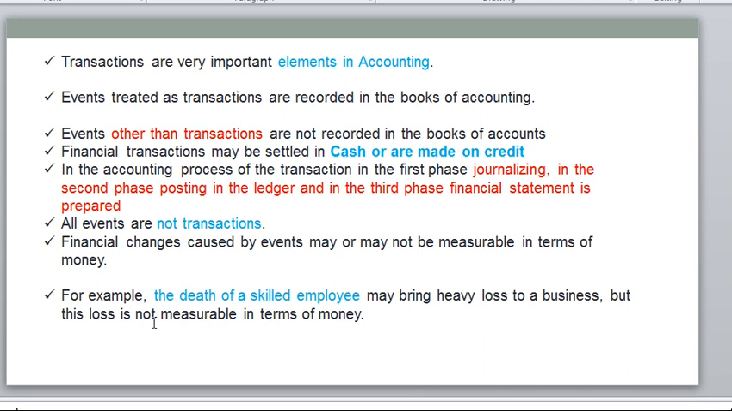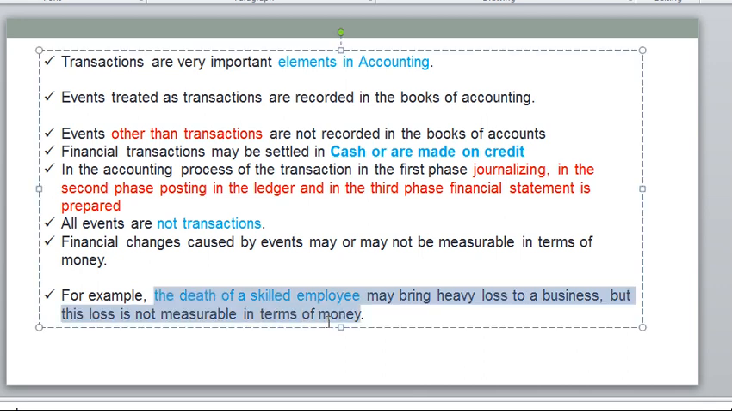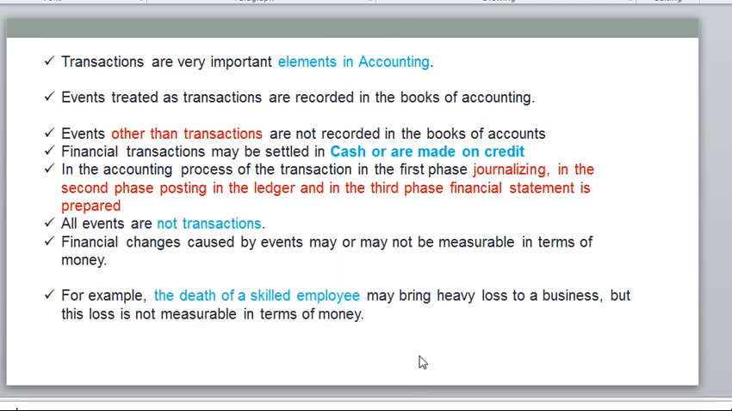And one example: the death of a skilled employee may bring heavy loss to the business, but this loss is not measurable in terms of money. So one skilled employee died, and because of that the company has suffered losses, okay. That loss we should not record in books, because it's not in terms of money, okay. So only things expressed in terms of money can be written in our books.